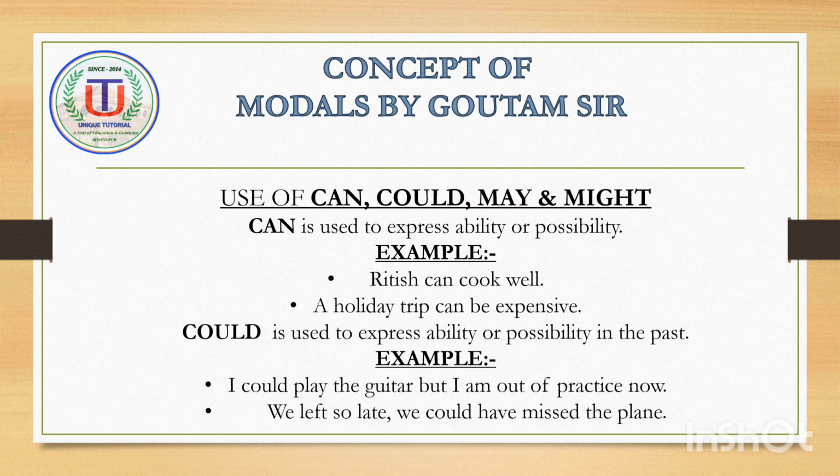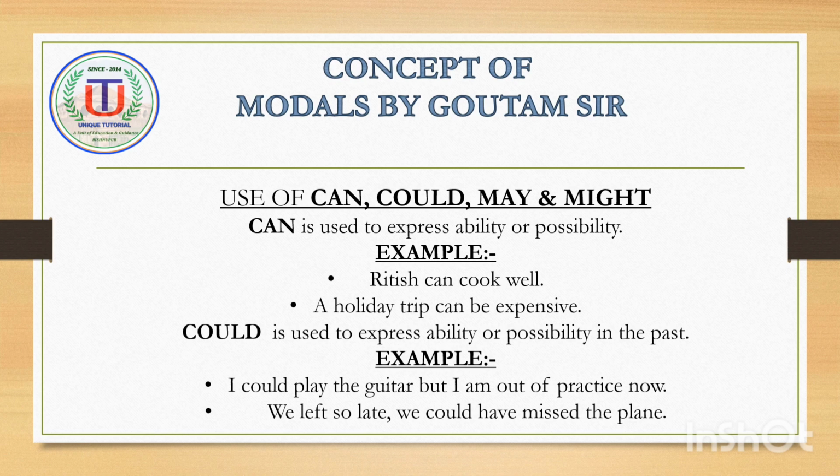Now let's come to the use of can, could, may, and might. Can is used to express ability or possibility. Say, for example, Ritesh can cook well. Here is a second example for you. A holiday trip can be expensive.